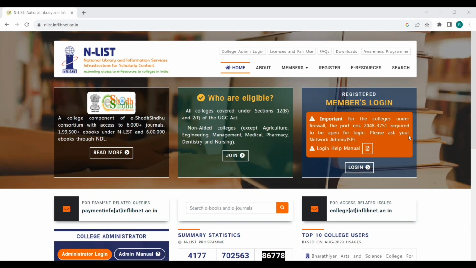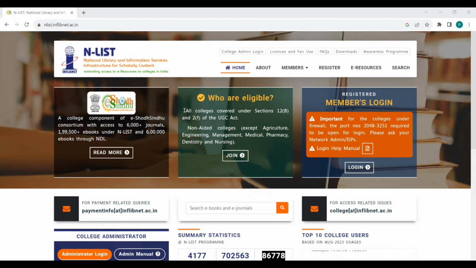So, just to check the URL, this is enlist.inflibnet.ac.in. We know that it is hosted on the website of INFLIBNET. So this is the home page. Here we know that ENLIST is a member of e-ShodhSindhu. So it is a consortium shown here. The details of e-ShodhSindhu can be taken from here.